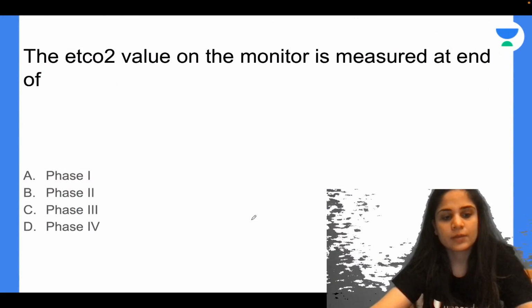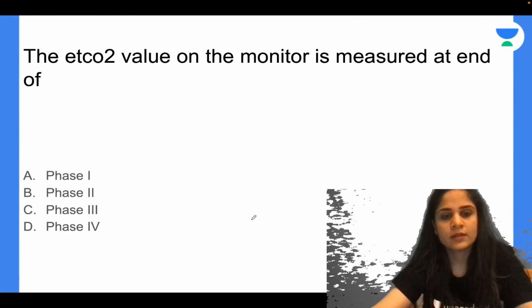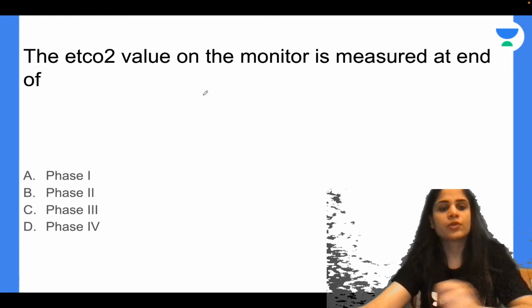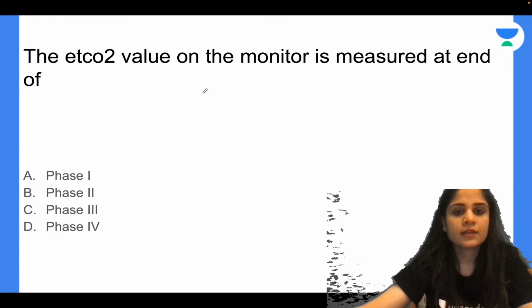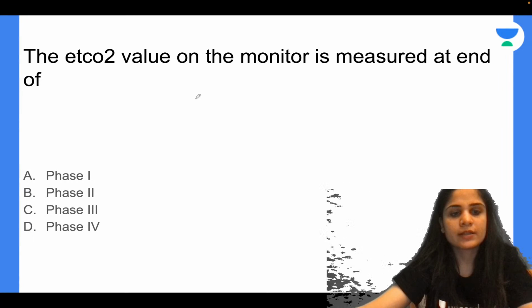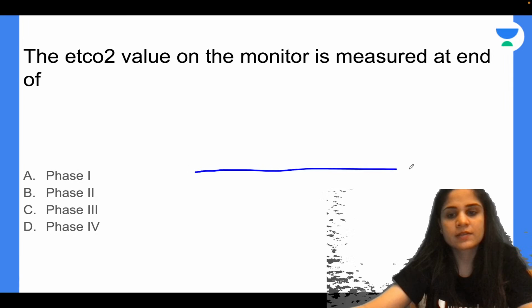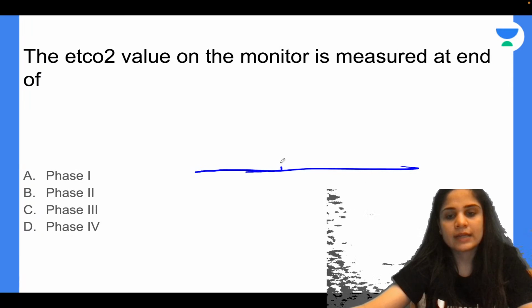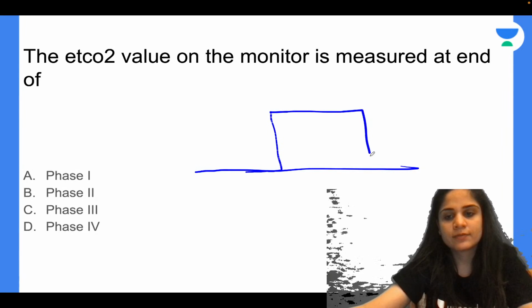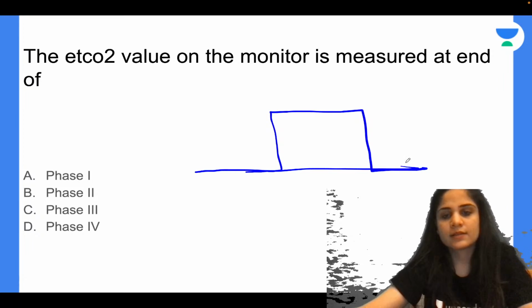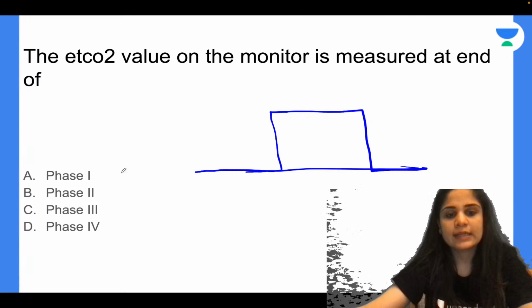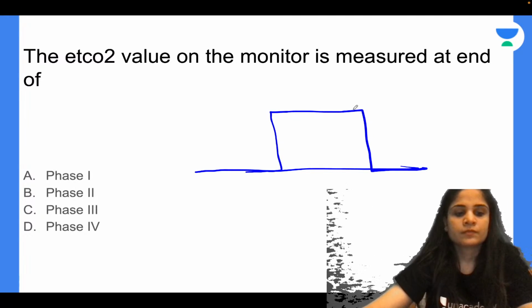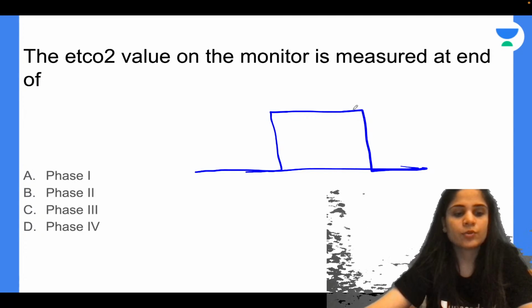Alright. Now, question for you guys. From here we are going to start diagnosing some capnographs. The EtCO2 value on the monitor is measured at the end of which phase? You all know that when we draw a capnograph, there are different phases. So EtCO2 value is seen at the end of which phase? 1, 2, 3 or 4?